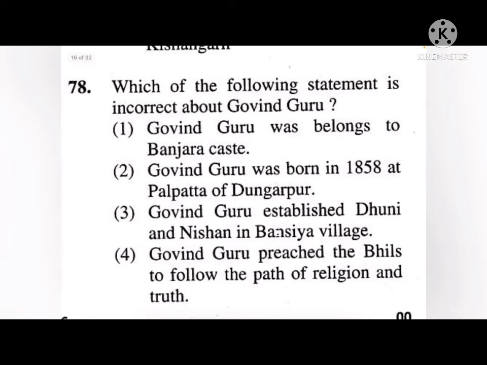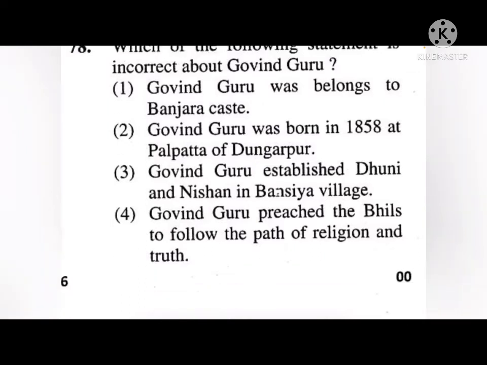Next, which of the following statements is correct about Govind Guru? The options are: Govind Guru belonged to the Banjara caste. Govind Guru was born in 1858 at Palpatta of Dungarpur. Govind Guru established Dhuni and Nishan in Bansia village. And the last option is Govind Guru preached the Bhils to follow the path of religion and truth. So the incorrect statement is second, that he was born in 1858 in Palpatta of Dungarpur.